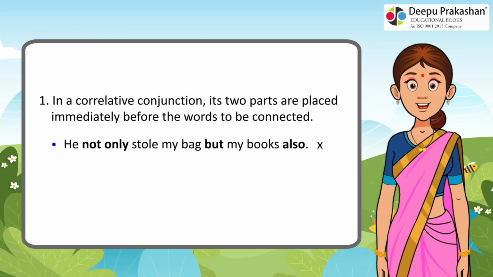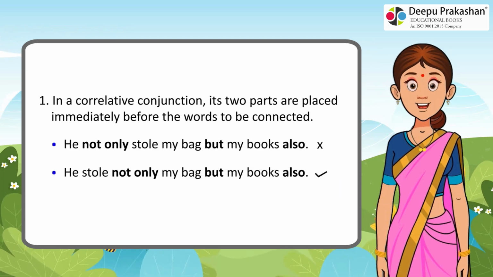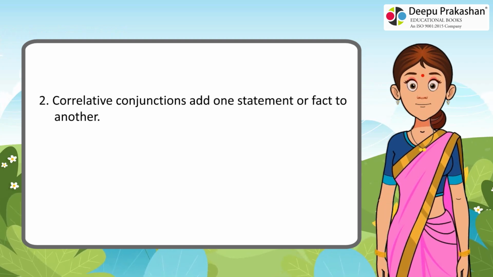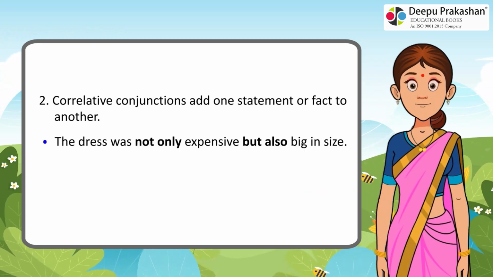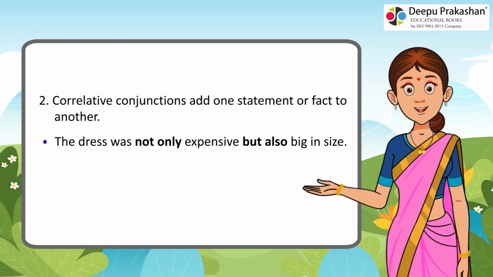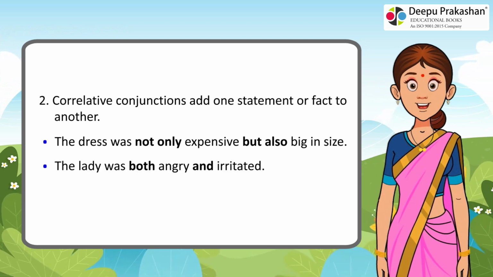He not only stole my bag but my books also. He stole not only my bag but my books also. 2. Correlative conjunctions add one statement or fact to another. The dress was not only expensive but also big in size. The lady was both angry and irritated.